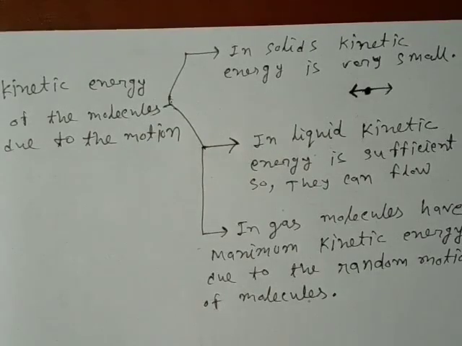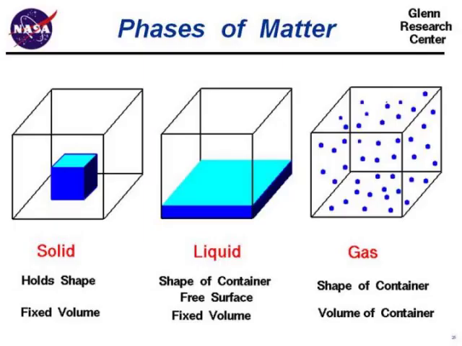Now let me discuss a comparative study between solid, liquid and gas. First, in case of solid, we know solids have definite shape and size. But liquid has definite volume but not definite shape. It takes the shape of the container in which it is kept. Now gas has no definite volume as well as no definite shape.